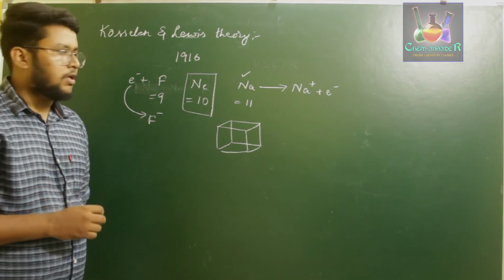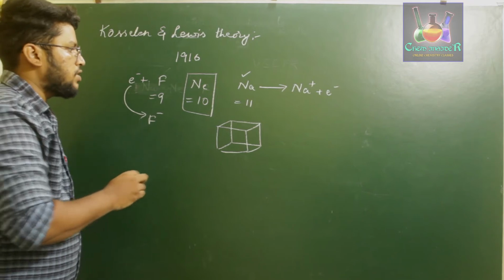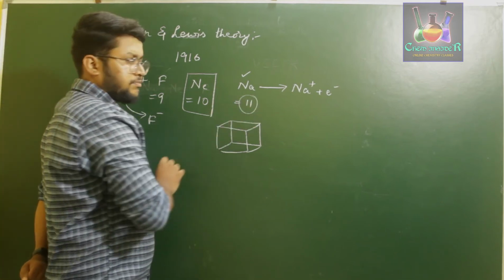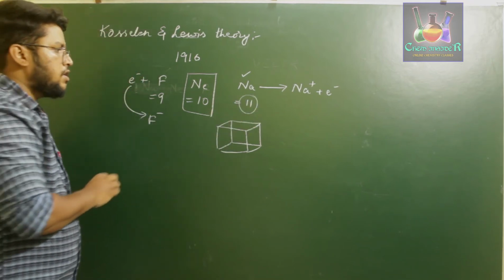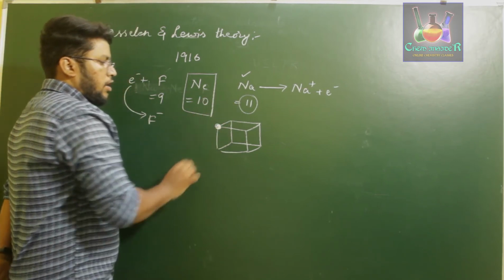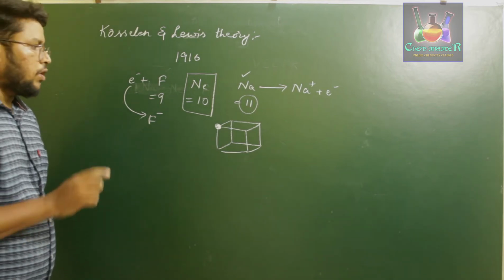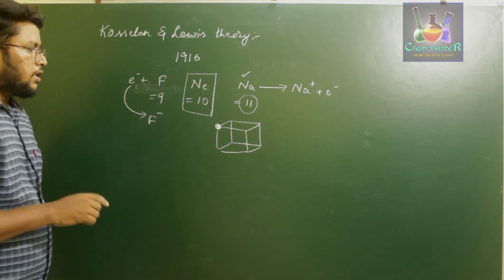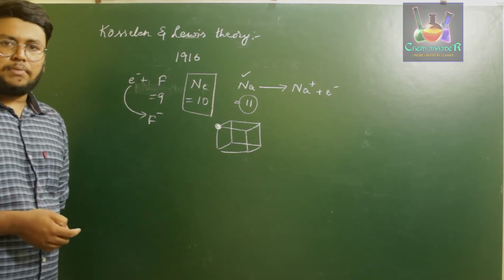So that it can form compounds which are more stable. Consider sodium, which has 11 electrons, so its valence shell has 1 electron. If you place that electron in one corner of the cube, the other 7 corners will be empty.